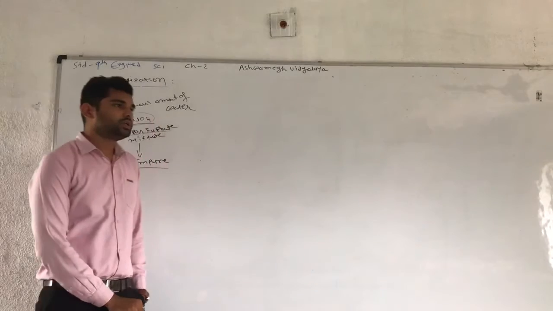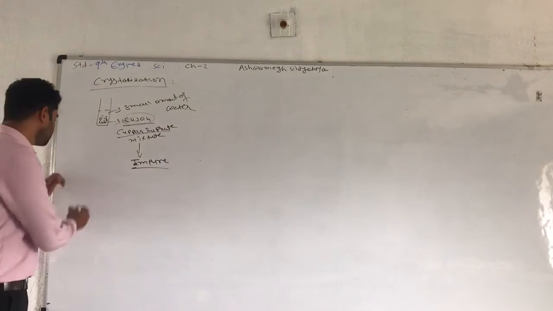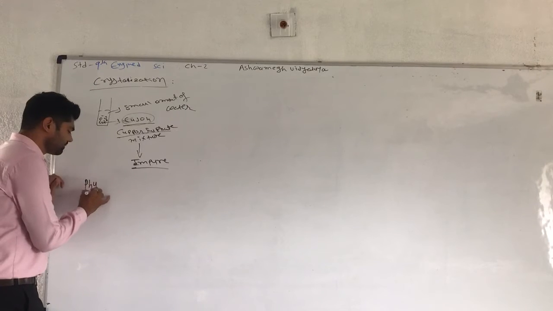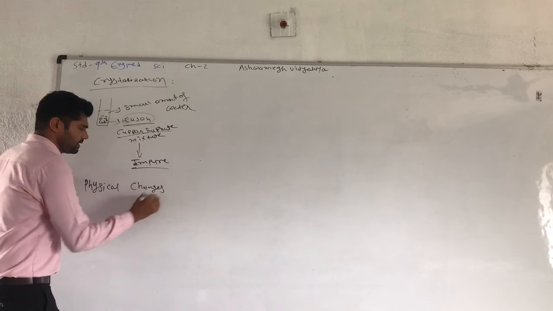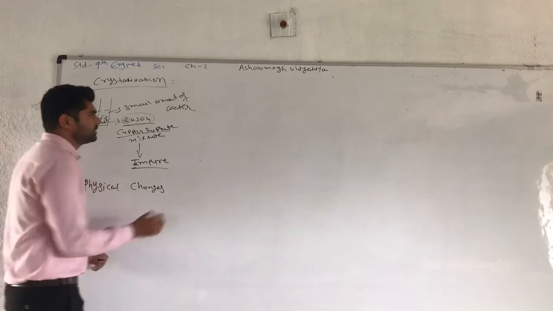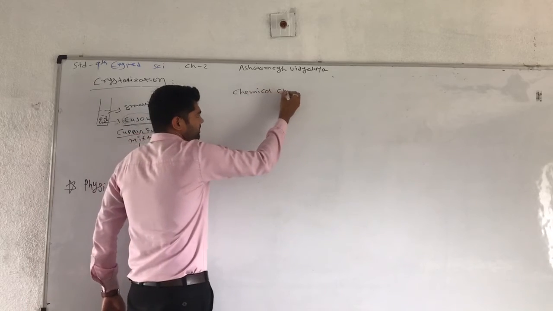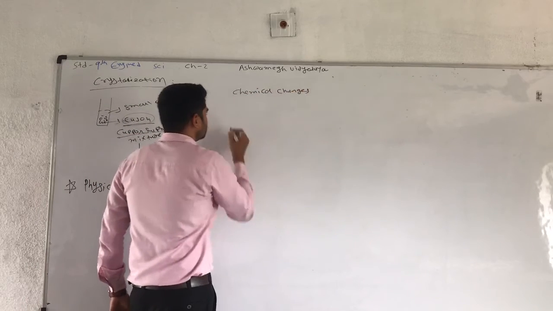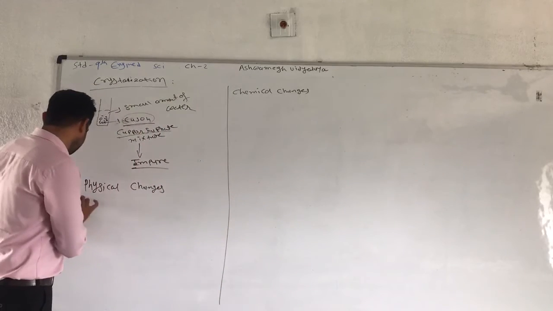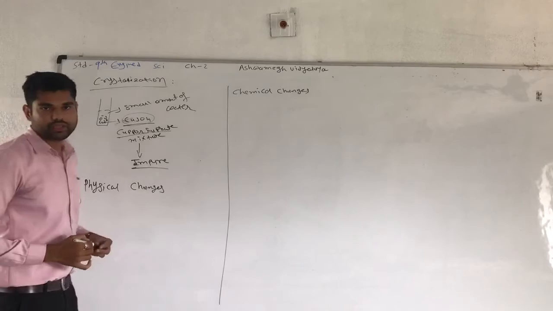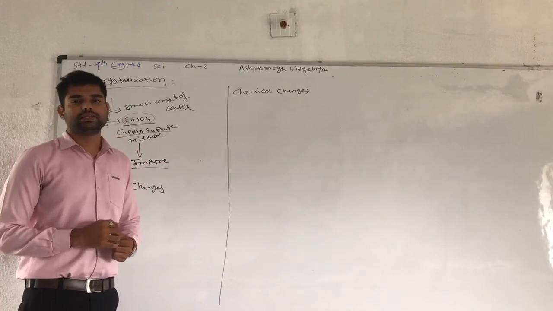Now understand that two types of change are present in chemistry: physical changes and chemical changes. Let us go through both one by one, starting with an example of each.